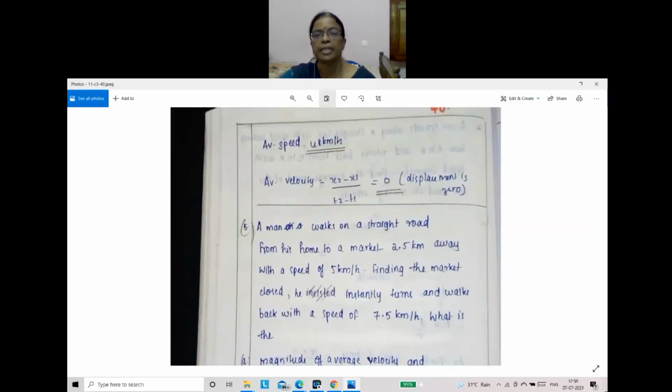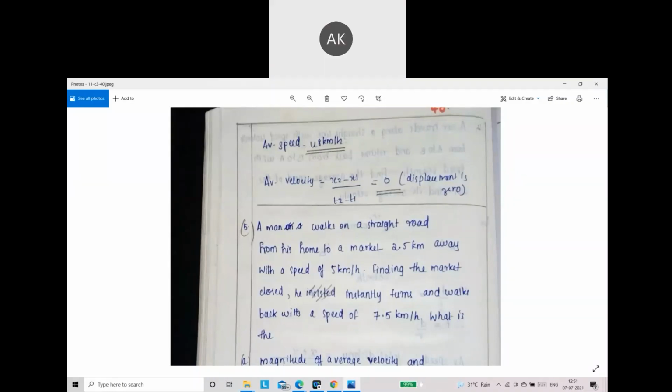But what is the average velocity when he comes back? What is the displacement, children? Go from A to B and then come back to A again. What is the displacement? 0. So average velocity is 0. Average speed is 48 km per hour, but average velocity is 0. That is the question. So this is the case where average speed is there, but average velocity is 0.